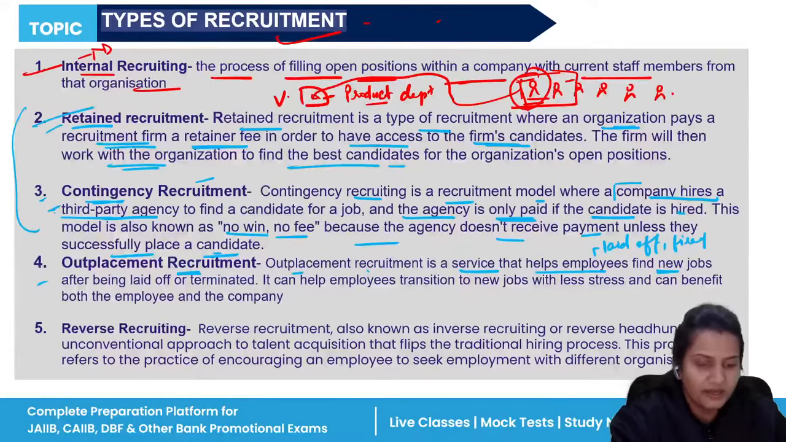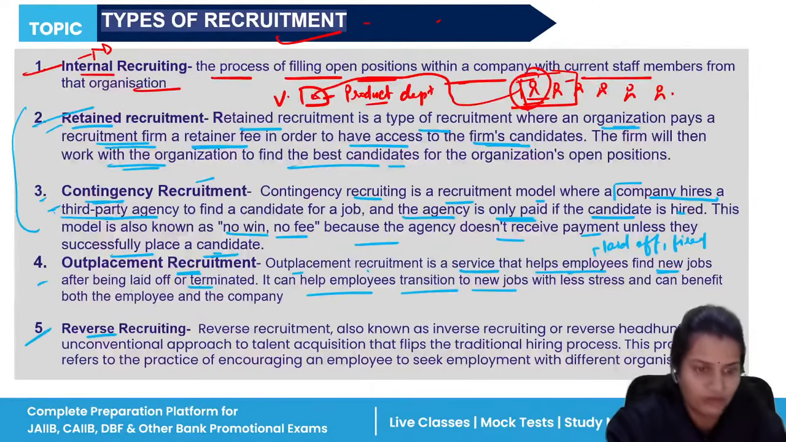So this recruitment team will help employees, not the company, to find new jobs after being laid off or terminated. It can help employees transition to new jobs without facing any kind of difficulty.